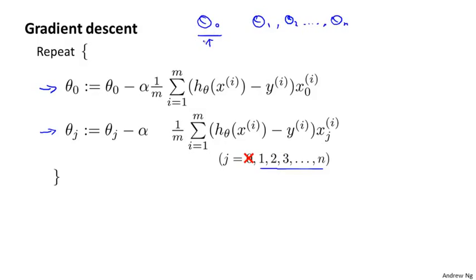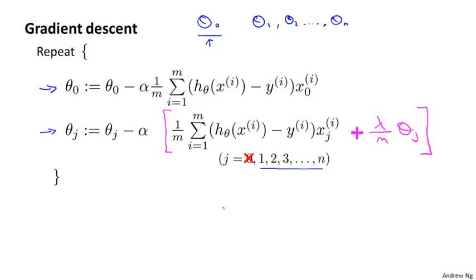So when we modify this algorithm for regularized linear regression, we're going to end up treating theta 0 slightly differently. Concretely, if we want to take this algorithm and modify it to use the regularized objective, all we need to do is take this term at the bottom and add minus lambda over m times theta j. If you implement this, then you have gradient descent for minimizing the regularized cost function J of theta.